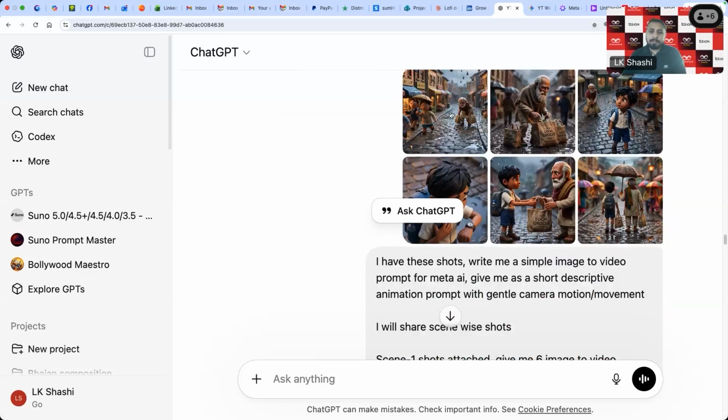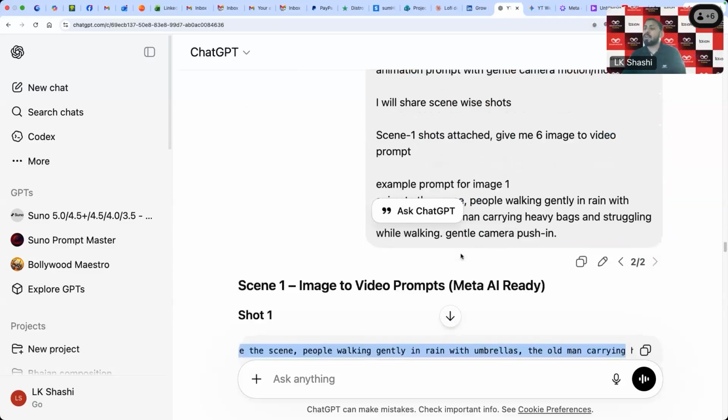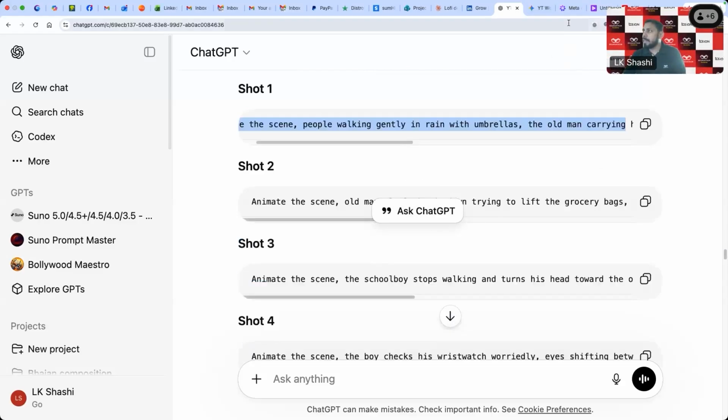So I have an animation prompts for this specific image. But if you want, you can write your own prompts also, because you have an image already. You can just think of what you wanted to do in that specific scene. So those simple English or Hindi you can directly say to the Meta AI. So I'm just moving ahead to the Meta AI now.